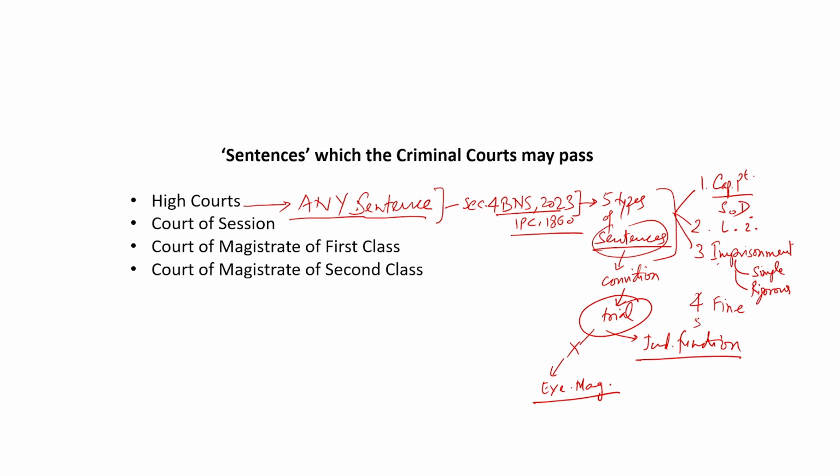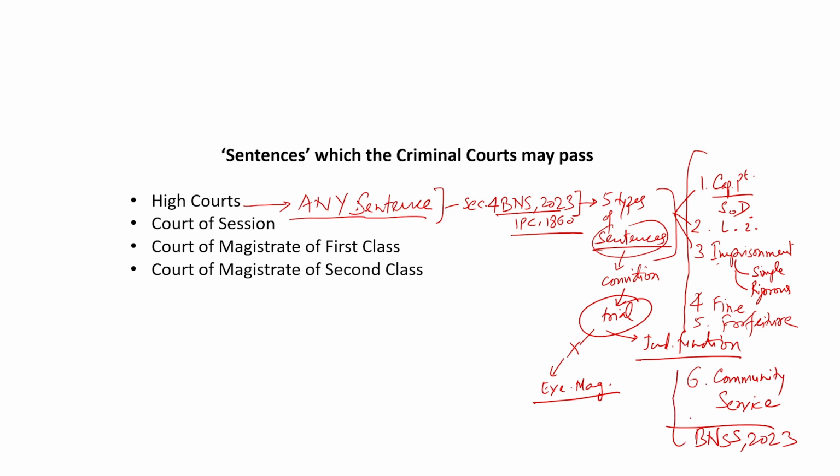Then forfeiture, and then community service. Community service had not been there in the old IPC, but now it has been added in BNSS 2023. We would see what community service is. So, these are some sentences that may be passed by a judicial court after trial and conviction of an accused. High Court may pass any of them.